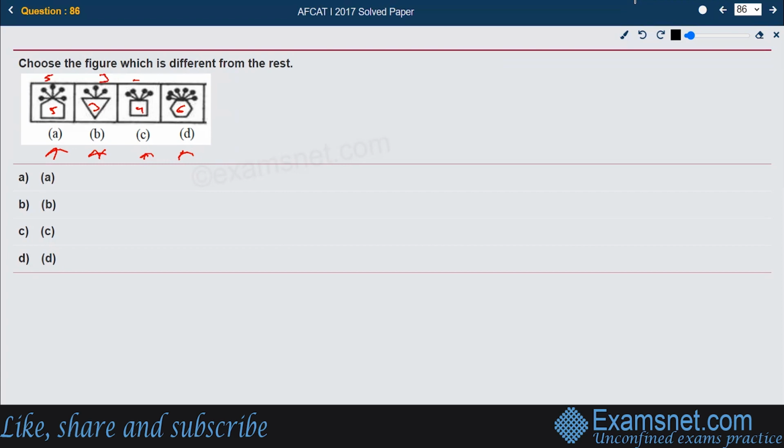If you look at it carefully, in all of the figures B, C, and D, the pins are inserted to the sides.